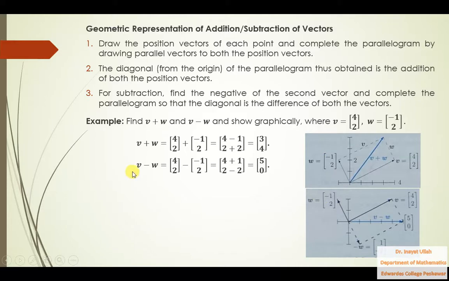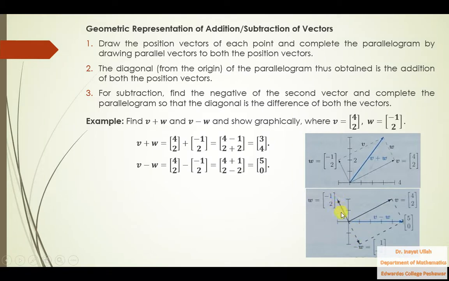Now we need to draw v minus w. So that is the third one. For subtraction, find the negative of the second vector. You see, this v vector is the same, that is the v vector, and that is the w vector, but we need to find v minus w. So we'll find the negative of w. What is the negative of w?